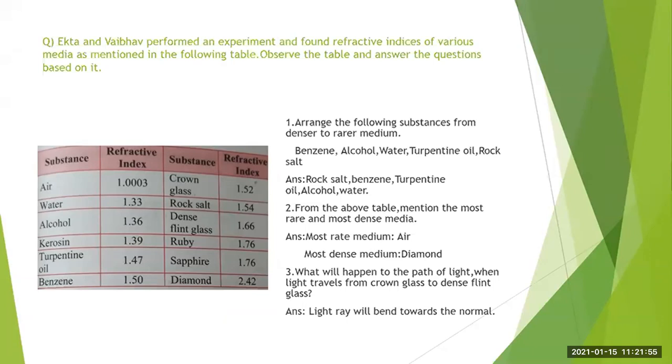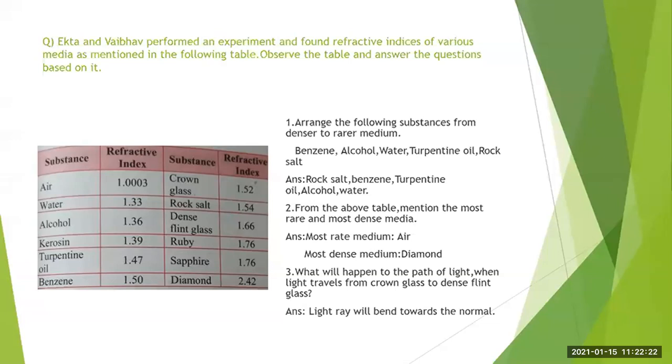Then you have alcohol, it is 1.36. Then you have water, it is 1.33. So we have to arrange them from denser to rarer medium. According to the values of refractive index, you have the sequence: rock salt, benzene, turpentine oil, alcohol, and water.